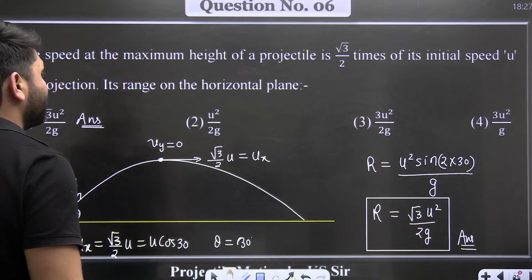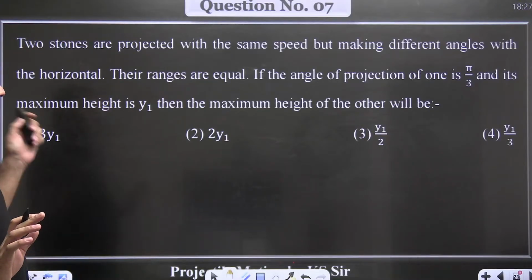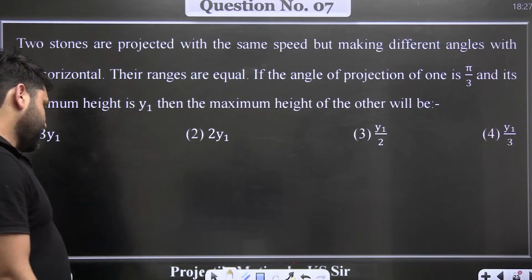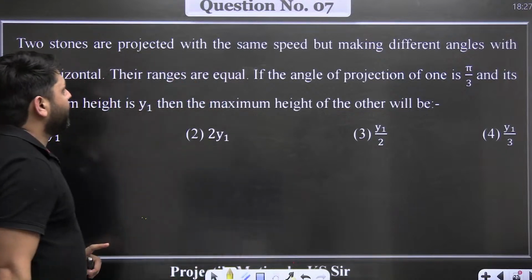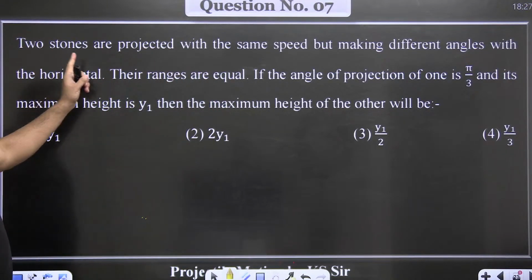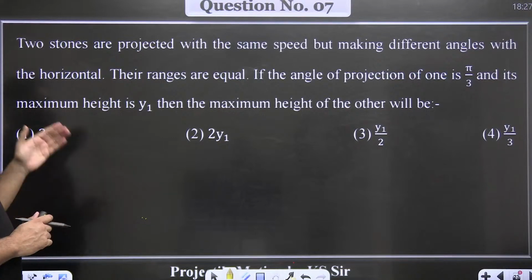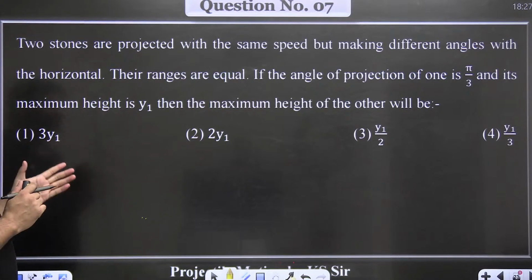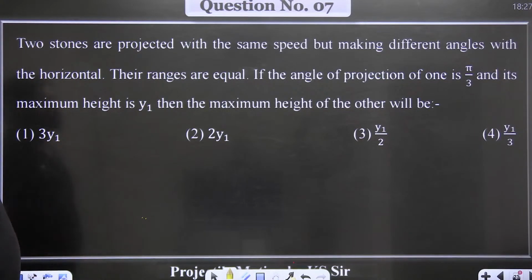Are you able to understand all the 6 questions? Are you able to understand all the formulas? How do we apply all these formulas? Okay, there is one more question. And what is the question? Two stones are projected with the same speed but making different angles with the horizontal. Their ranges are equal. So one angle will be alpha, another will be 90 minus alpha.